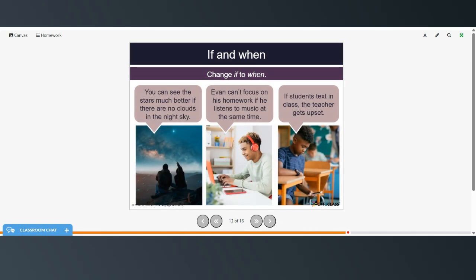You can see the stars much better if there are no clouds in the sky, or you can see the stars much better when there are no clouds in the sky. Evan can't focus on his homework if he listens to music at the same time. Evan can't focus on his homework when he listens to music at the same time. And if students text in class, the teacher gets upset. When students text in class, the teacher gets upset.